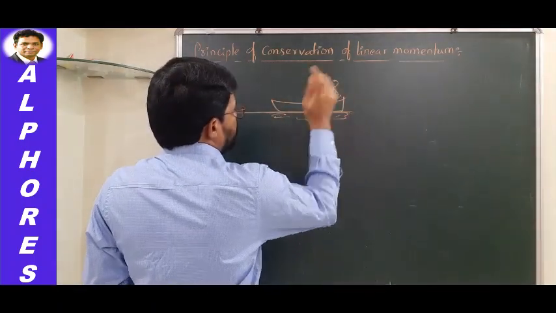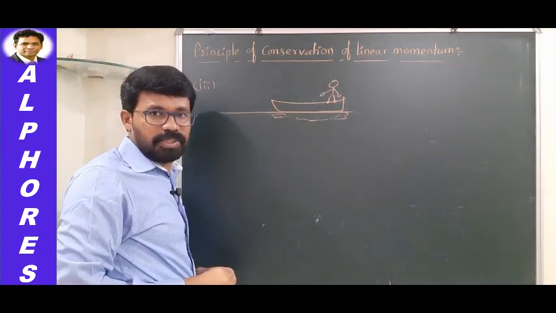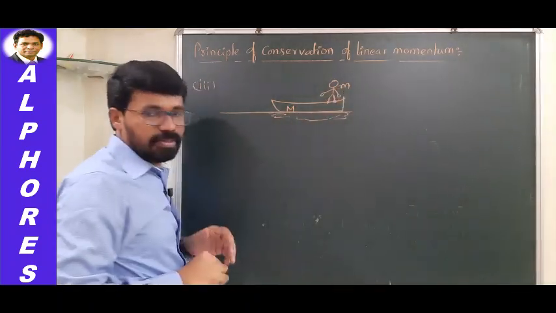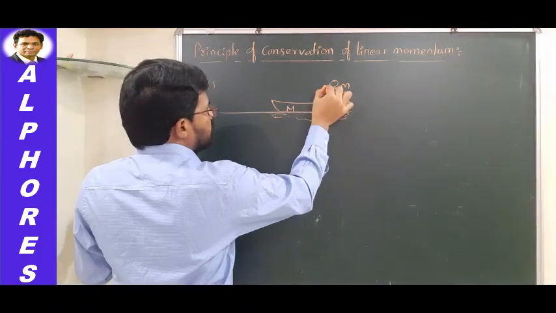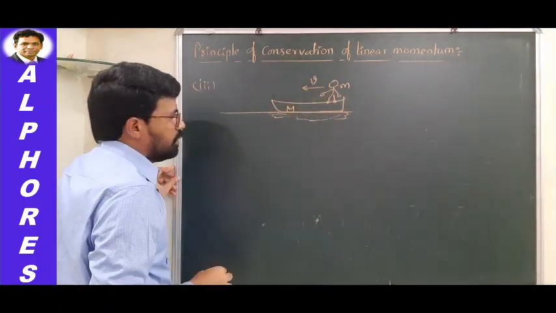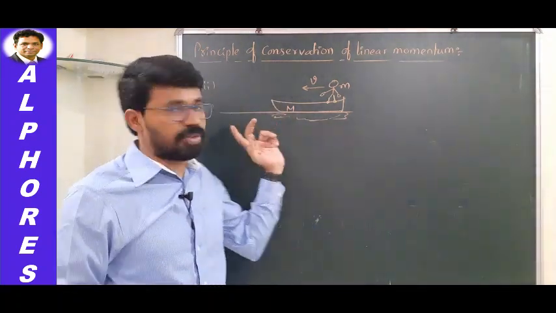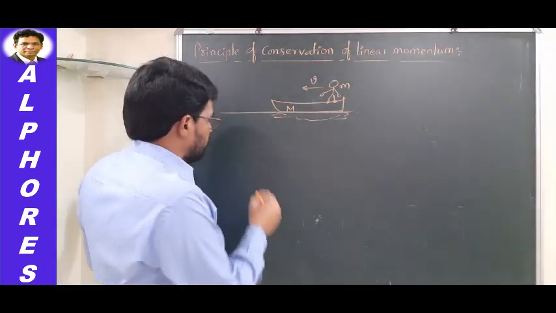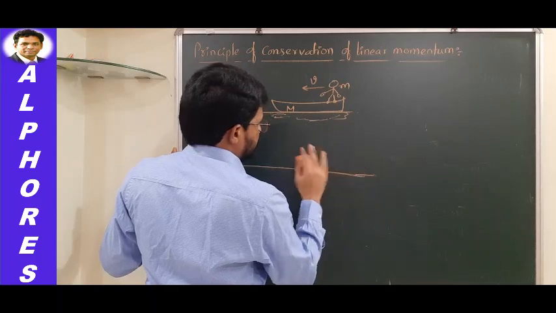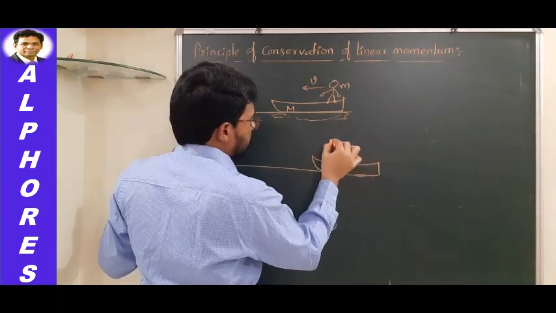Here, the boat and this boy together you can treat as a single isolated system. The mass of the boat is capital M, the mass of the boy is small m. Now let us say this boy started walking in this direction with a velocity equal to small v. According to our analysis, what do you expect? You expect this boat to move in the backward direction. So let us say finally this is the position of the boat and the boy has come up to here.